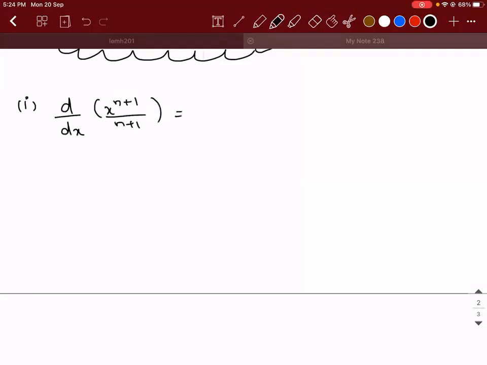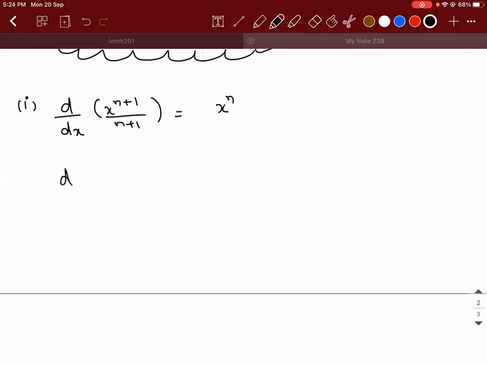What is it? You know how to differentiate. See, n is a constant. Take that 1 by n plus 1 outside. Derivative of x power n plus 1 is n plus 1 times x power n. It will come out as x power n.